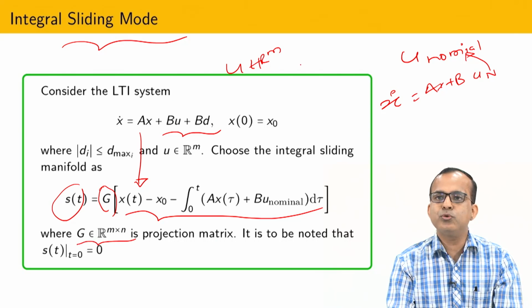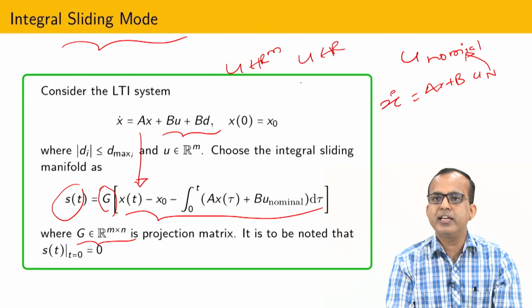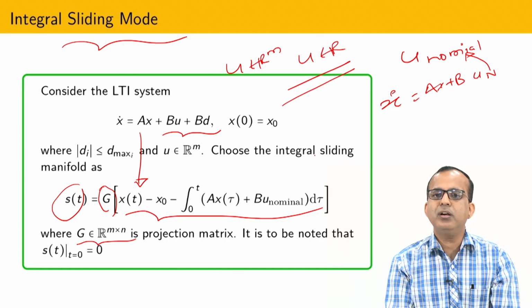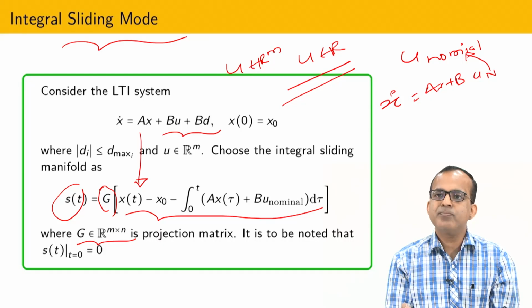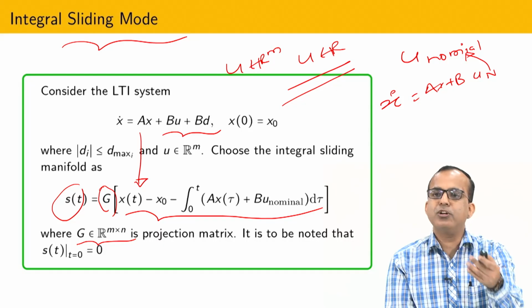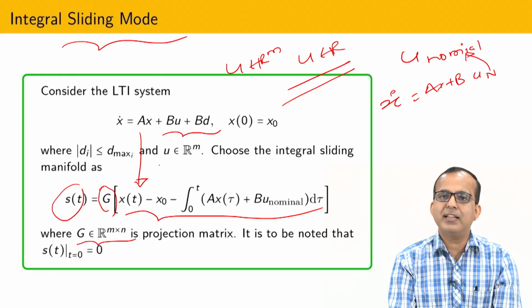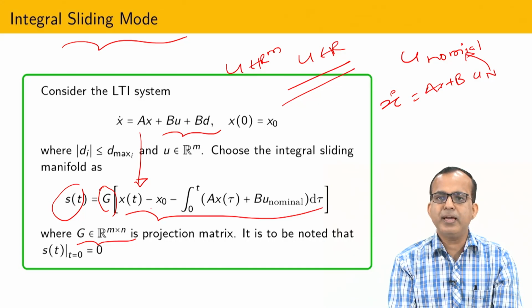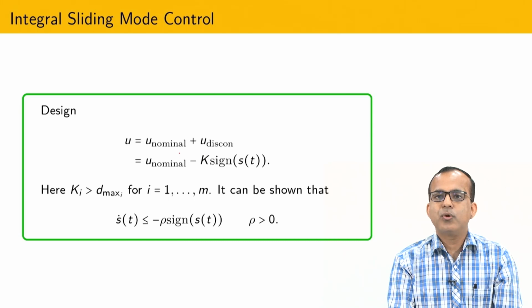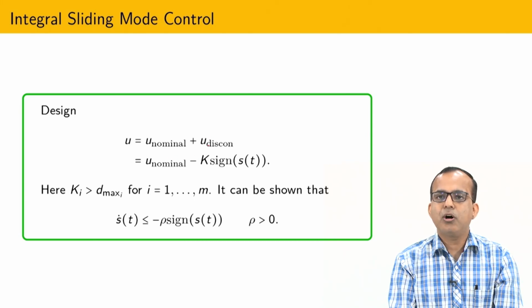Suppose that in the case of higher order sliding mode control, I initially assume that I have a chain of integrator system and u belongs to R. So using one control I am trying to stabilize the whole system. At that time you can easily take this matrix G in such a way that again s(t) belongs to R. Now, what was the idea of classical integral sliding mode control?